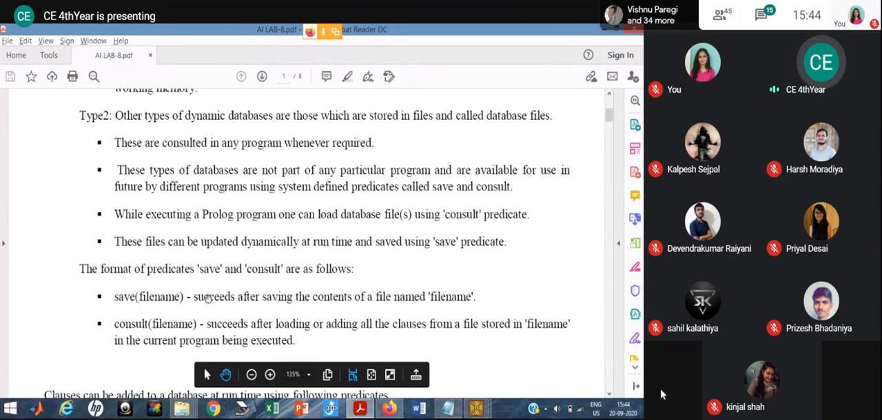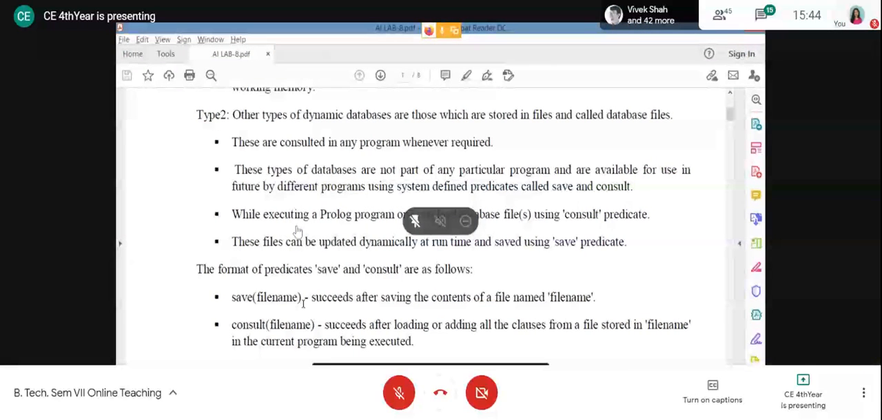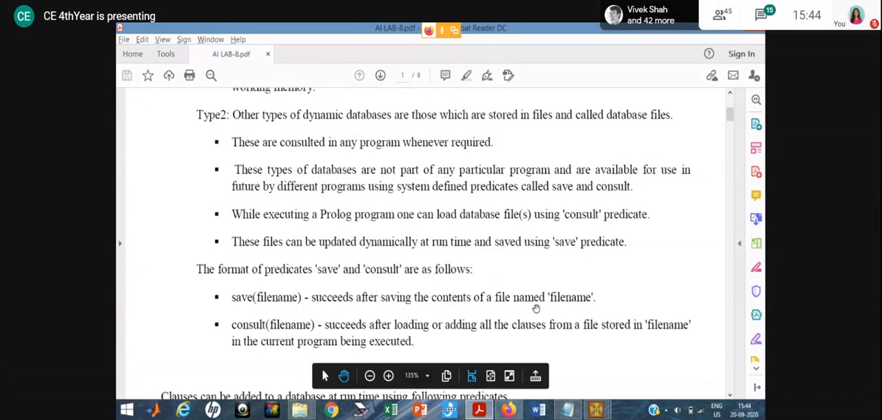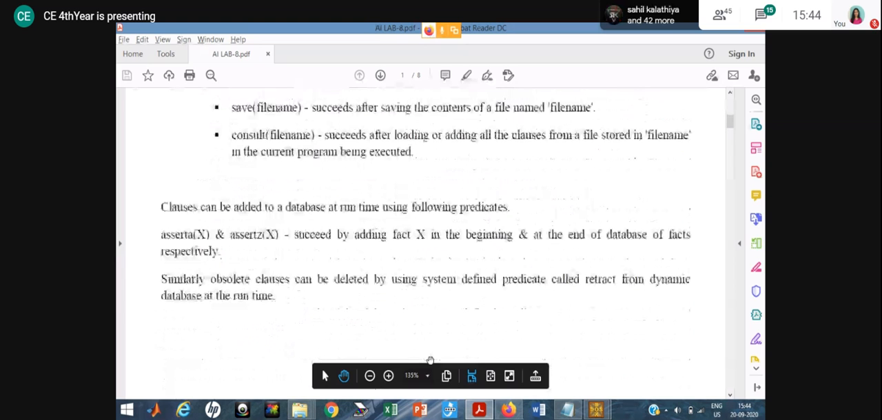Now this is the syntax: save, and then you have to give the file name. That succeeds after saving the content of the file name. Then consult, and in brackets you have to give the file name. It succeeds after loading or adding all the clauses from the file stored in the file name into the current program being executed. The next is clauses can be added to the database at runtime using the predicate.